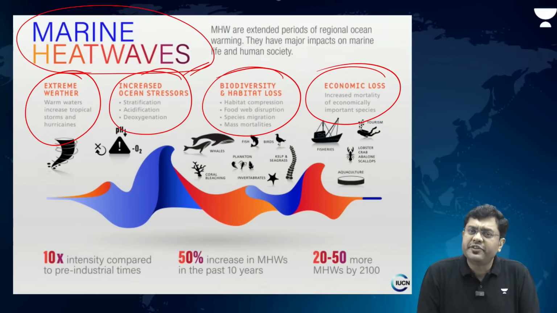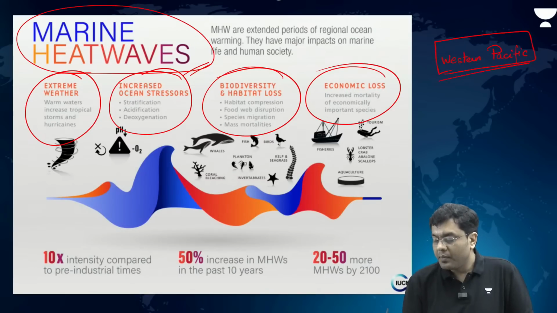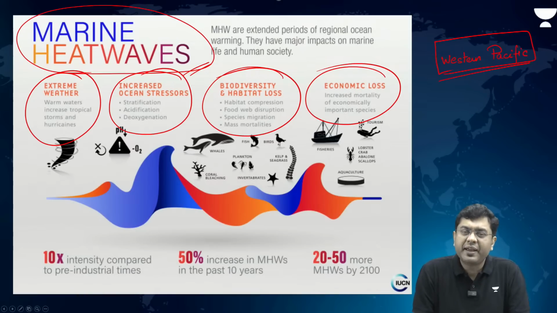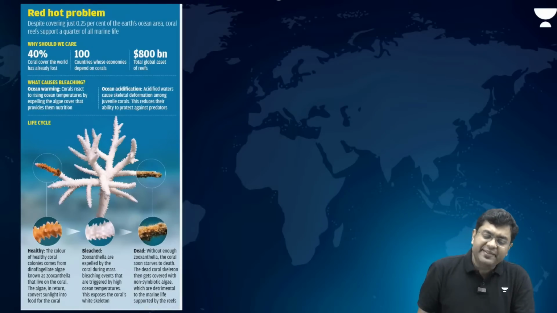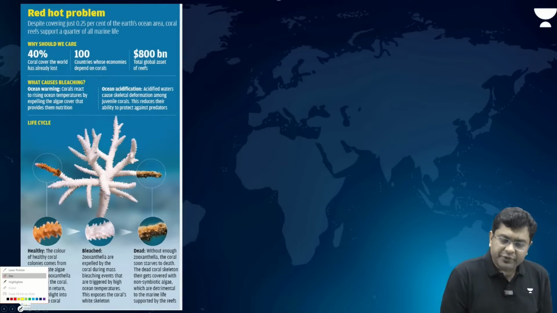Now, one of the regions which is experiencing quite frequent marine heat waves is the region of Western Pacific. In the region of Western Pacific, that is in the area around the Coral Sea, in the region around the Great Barrier Reef, there is an unusual rise in temperature with greater frequency. And that has basically induced a significant amount of coral bleaching and mass bleaching events as well.